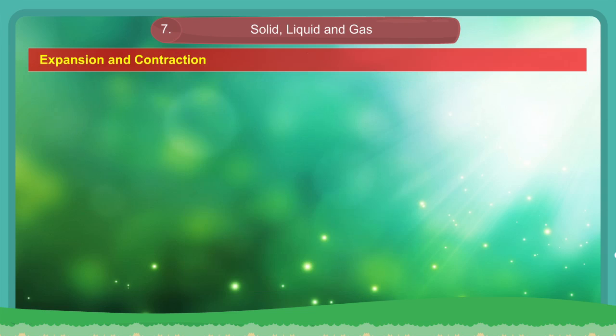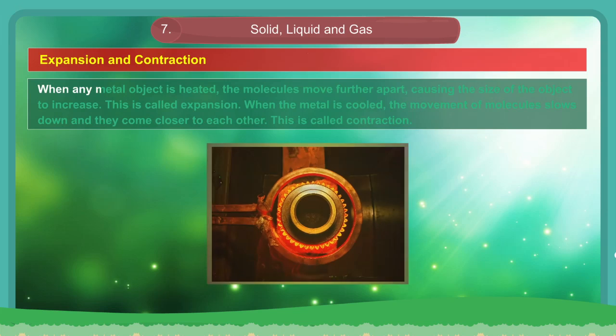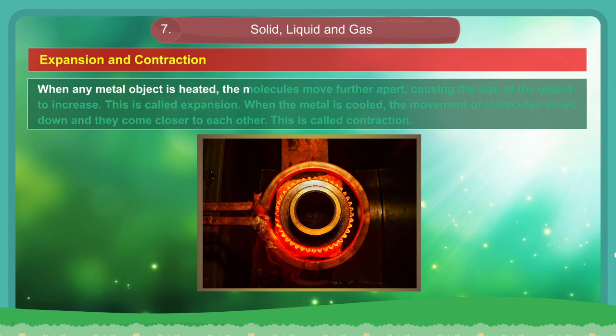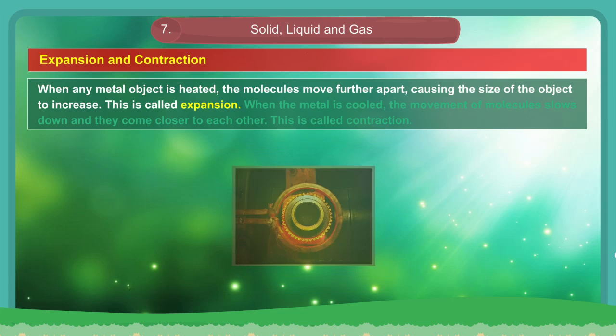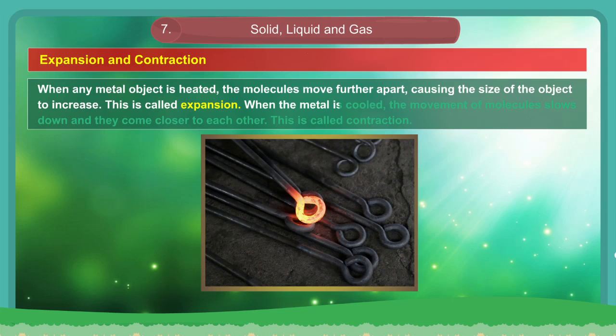Expansion and contraction. When any metal object is heated, the molecules move further apart, causing the size of the object to increase. This is called expansion. When the metal is cooled, the movement of molecules slows down and they come closer to each other. This is called contraction.